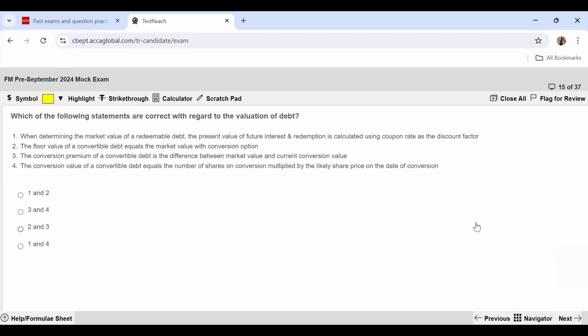The second statement says the floor value of a convertible debt equals the market value with the conversion option. This is also incorrect because the floor value is nothing but the market value without the conversion option. Moving to the third one, the conversion premium of a convertible debt is the difference between market value and the current conversion value. This is absolutely correct because this is indeed the definition of conversion premium. Then, the conversion value of a convertible debt equals the number of shares on conversion multiplied by the likely share price on the date of conversion. This is exactly what we do to find the conversion value. Hence, statements 3 and 4 are correct.